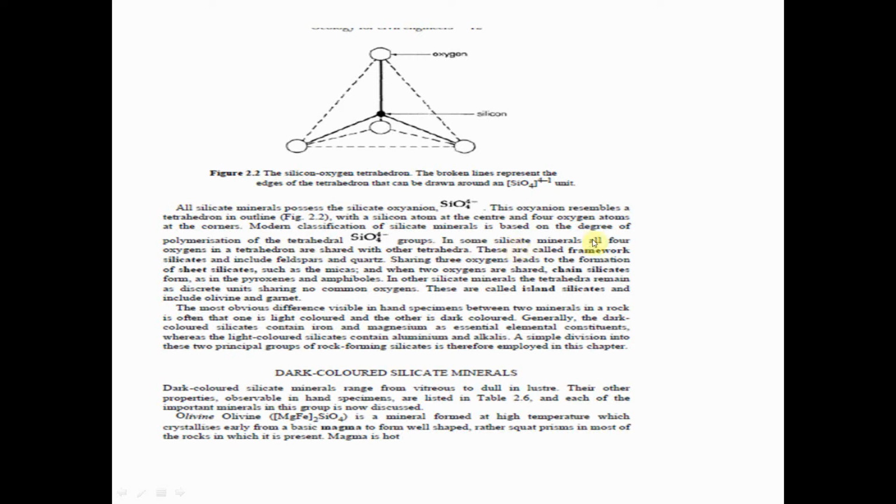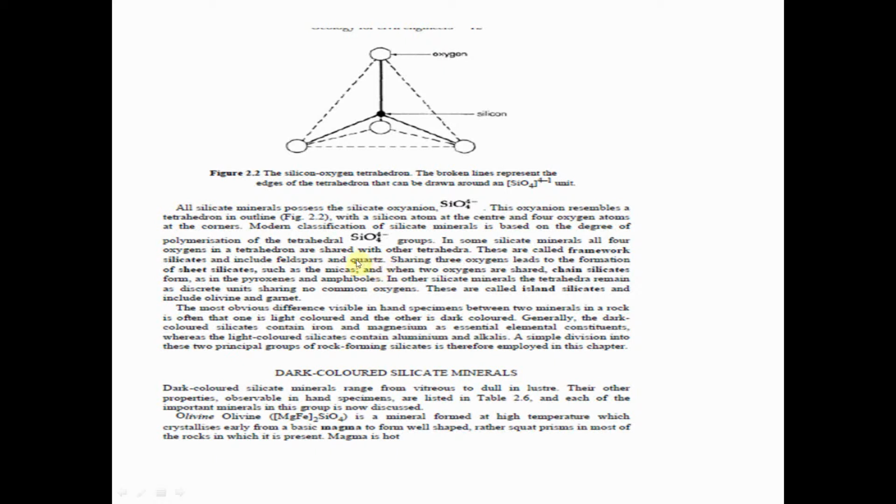In some silicate minerals, all four oxygens in a tetrahedron are shared with other tetrahedra. These are called framework silicates and include feldspar and quartz.